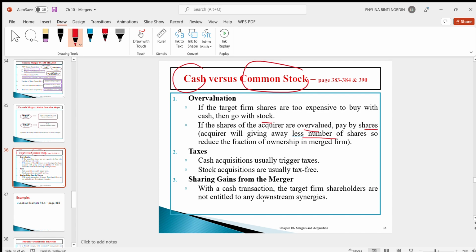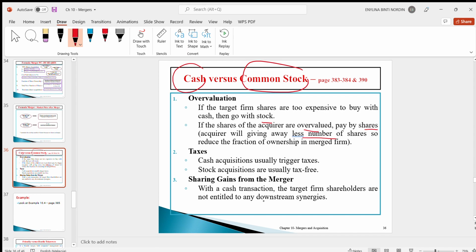The next one is the tax consideration. The cash acquisition normally will trigger tax, whereas stock acquisitions are usually tax free. So if the company wants to avoid tax, then the company should pay the target firm by stock, and vice versa.